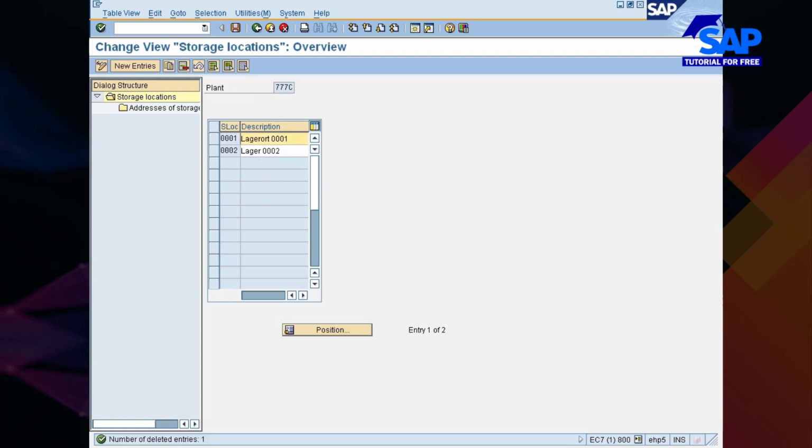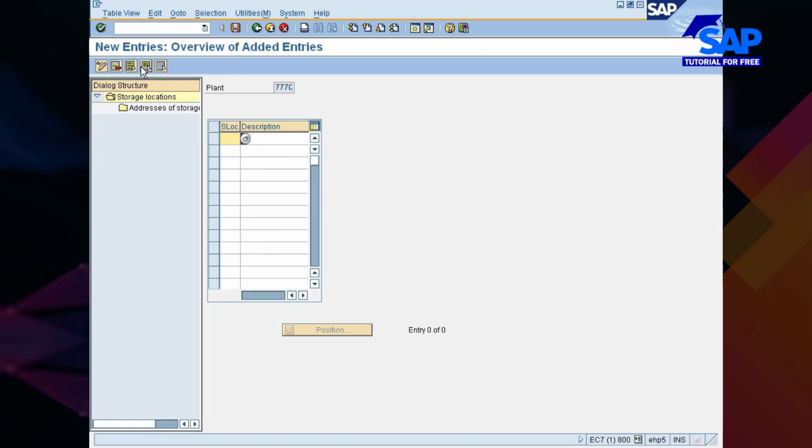Now you see here, I can make this as raw material storage location. This is semi-finished and finished goods. I would say semi-finished and finished goods storage location, right?